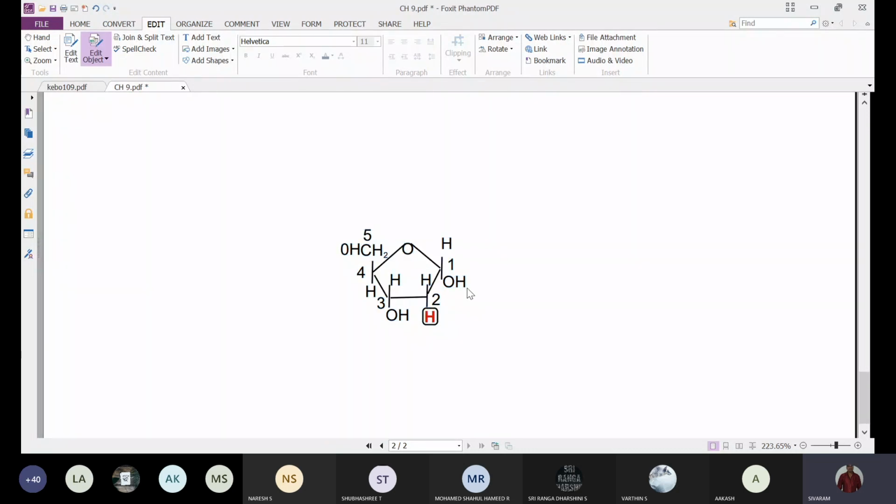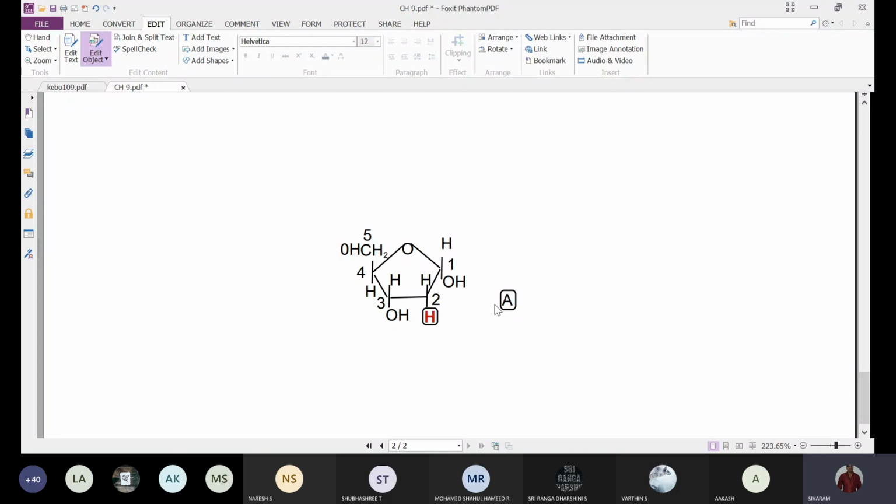We already said there is some nitrogen base, we are representing it like adenine. Some adenine molecule is there. We can take this one as a nitrogen base. This nitrogen base is a heterocyclic compound, we said.